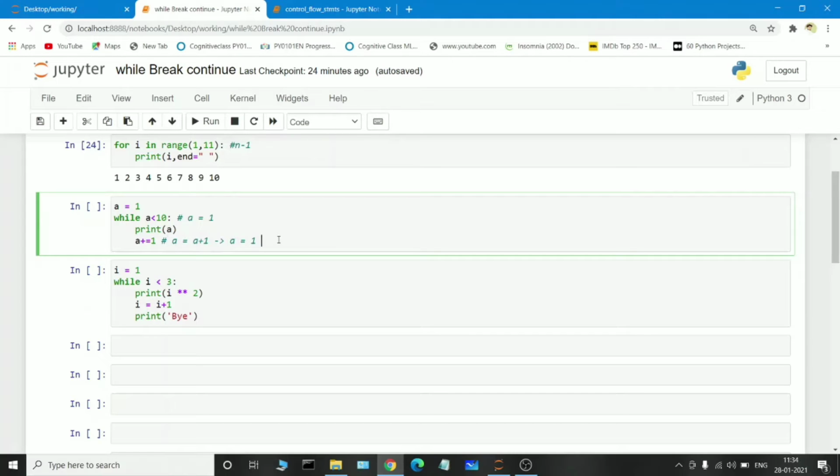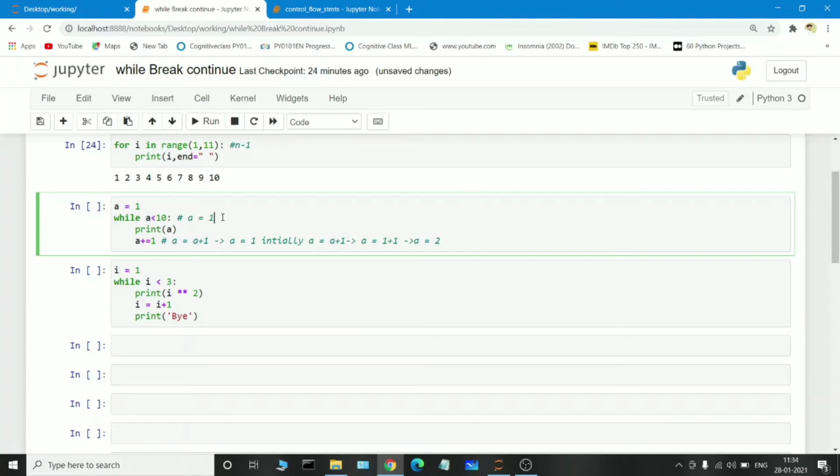So a is equal to 1 initially. When we are passing into a is equal to a plus 1, which means a is equal to 1 plus 1. So the a variable holds the value a is equal to 2. Now the a value will be 2, so here the condition will be true. So this a value again goes to the while loop, and it will again check the condition.